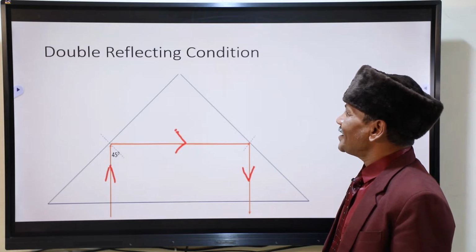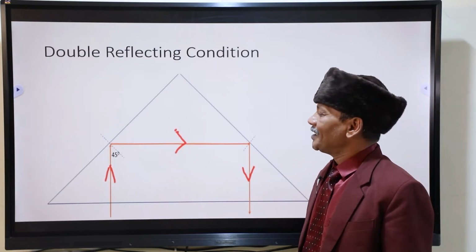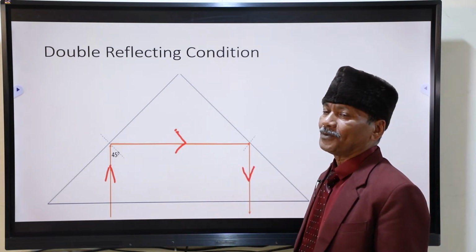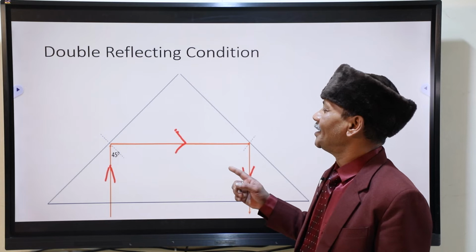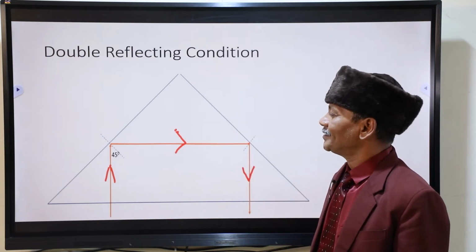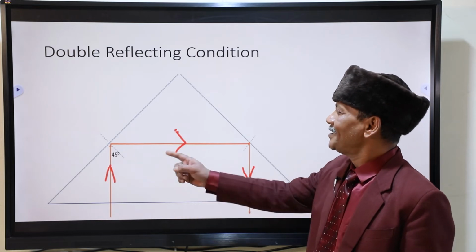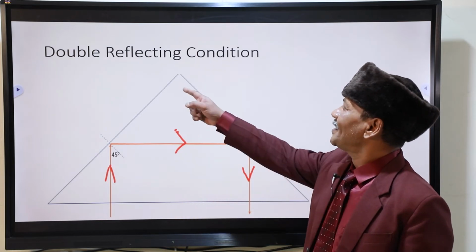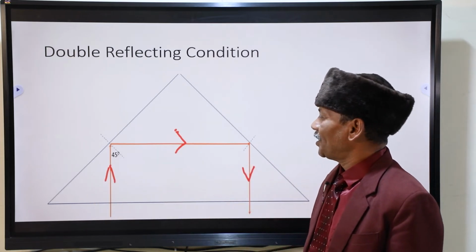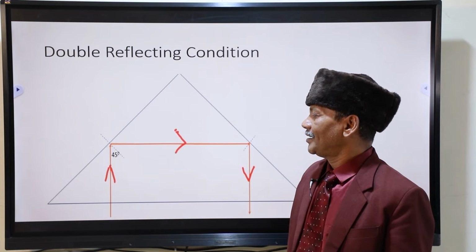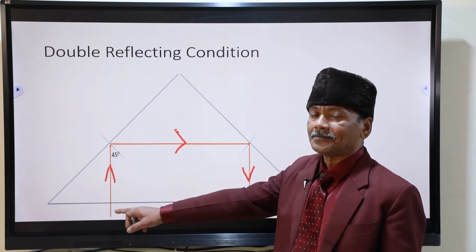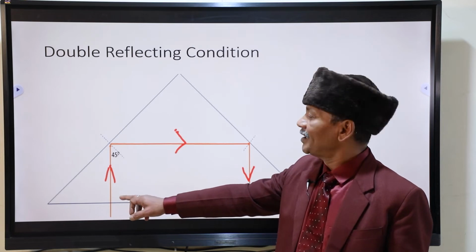Now the right angle triangle can be used as double reflecting. For the previous position, it was having only one deviation, one reflection. Now what you find here? This angle is 90 degree, this is 45 degree. The ray is coming here. Again the same concept, the ray is falling perpendicularly. It has no deviation, it will come here.